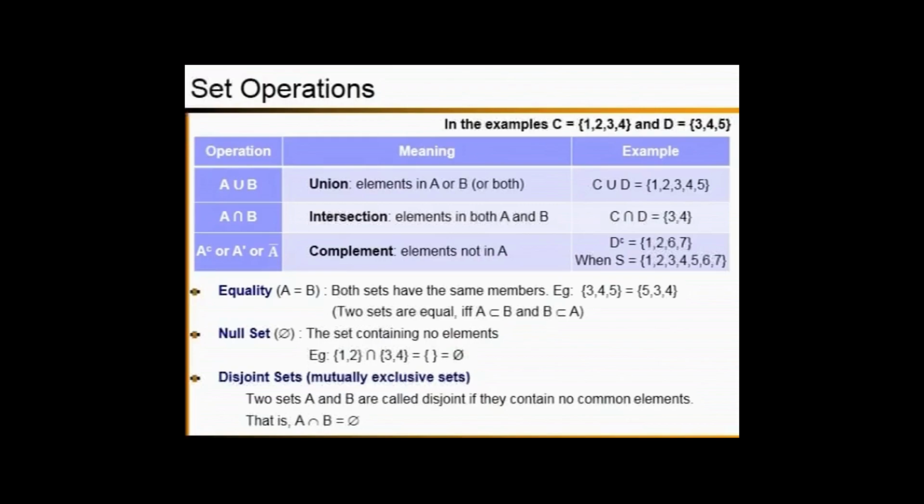So if common elements are not available, then what will happen when you consider the intersection of A and B? Since no elements are common, the intersection should be a null set. So for disjoint sets or mutually exclusive sets, the intersection gives you a null set.